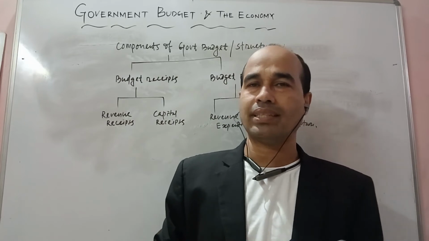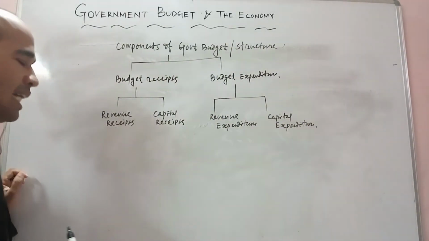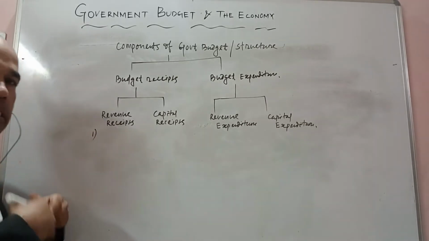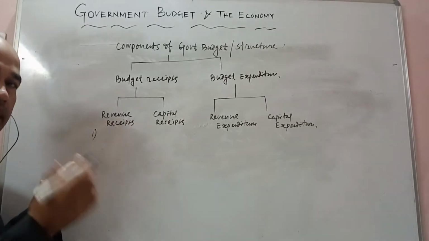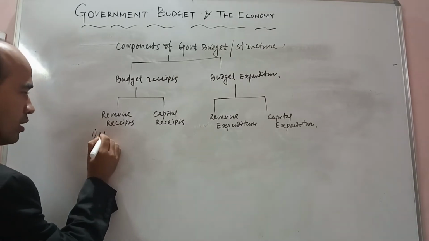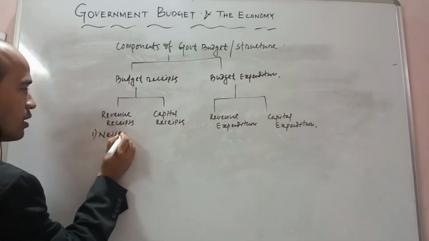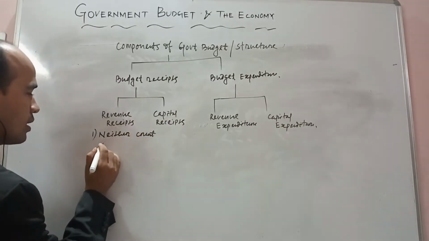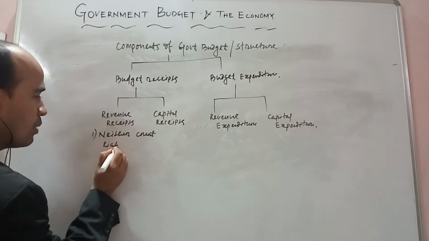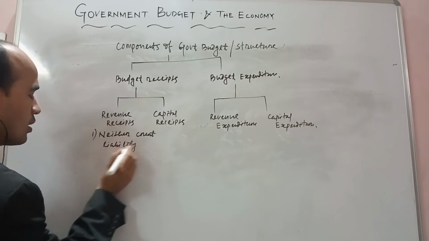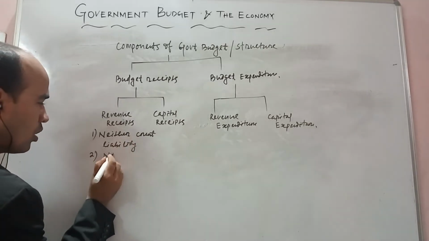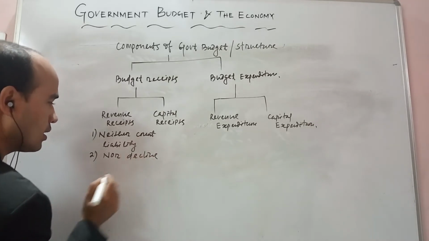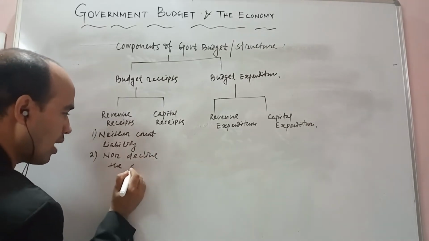Dear students, remember one thing: a revenue receipt fulfills two characteristics. A revenue receipt is that receipt which neither creates a liability, nor declines the asset value.